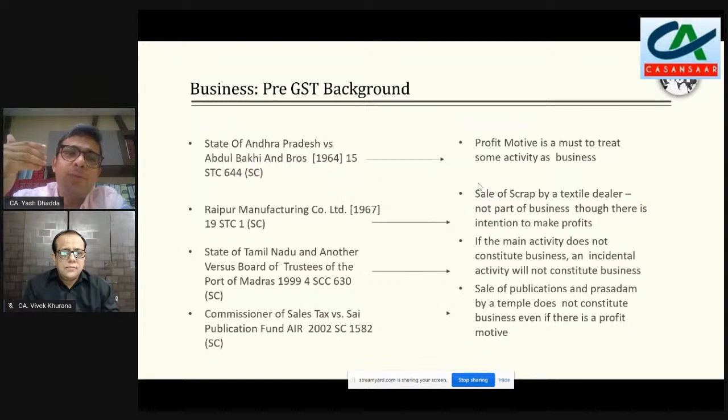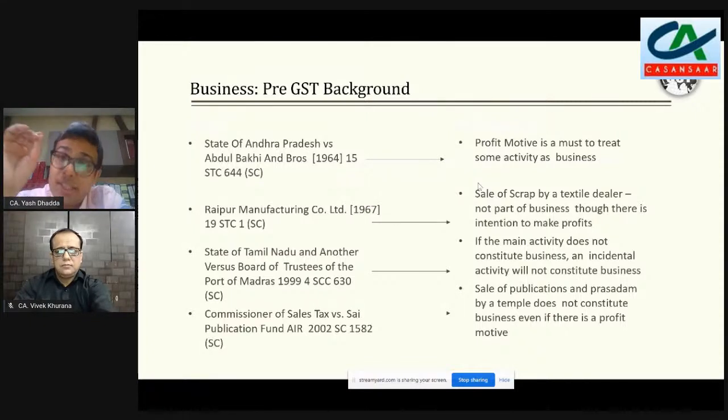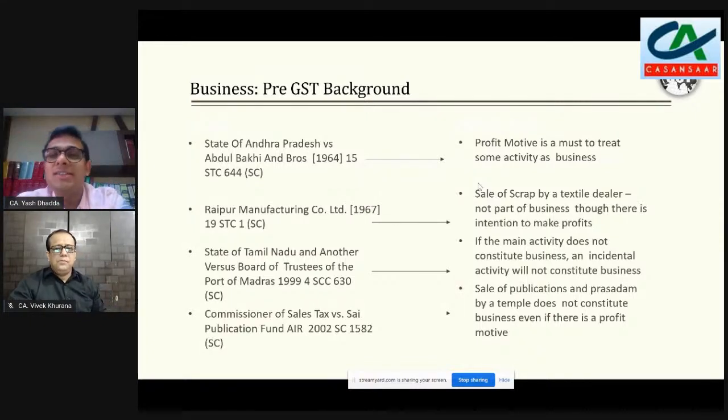Then we have this Raipur Manufacturing Company Limited judgment of the Supreme Court, जहां पर ये बोला गया कि अगर टेक्सटाइल डीलर अपना स्क्रैप बेच रहा है तो बिकॉज उसका जो स्क्रैप है वो स्क्रैप बेचने के बिजनेस में नहीं है, चाहे वो स्क्रैप बेच के अगर प्रॉफिट भी कमा रहा हो, still you will not call it an activity in course and furtherance of the business. That means it can be an activity which is incidental, but you will not say that is main business is basically to sell the scrap.